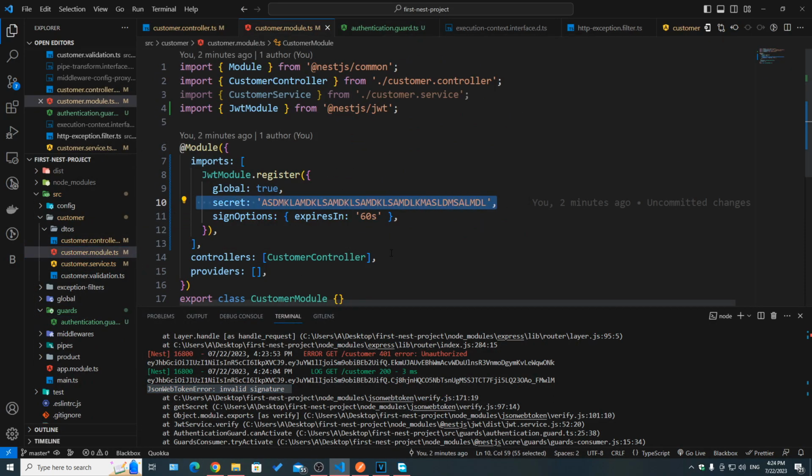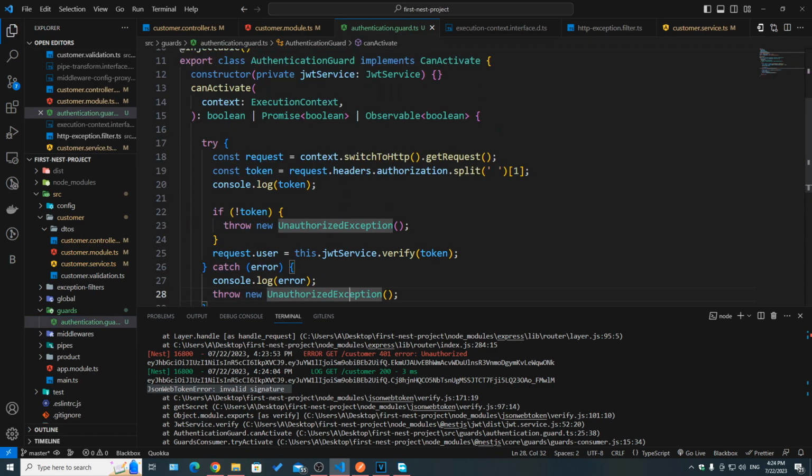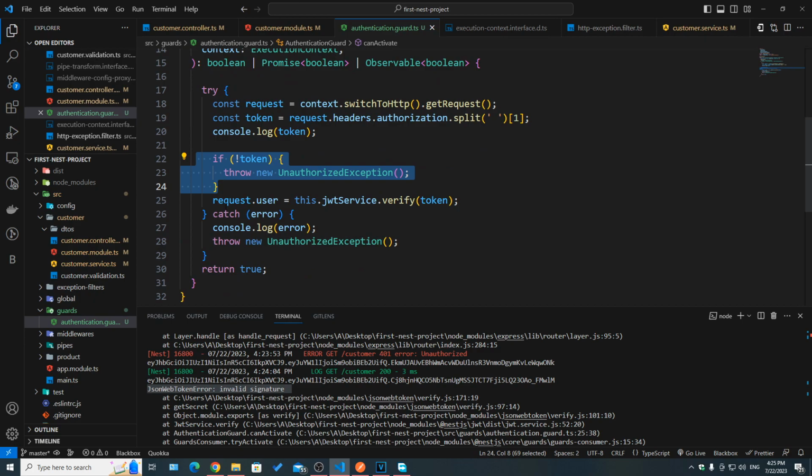They should be the same to make sure that this token comes from this server and it is correct. So you can see that now our guard is actually doing its job. It's checking that we have a token, it's checking that it's verified and correct, and then if that's the case, it's actually going to add the payload to request.user.